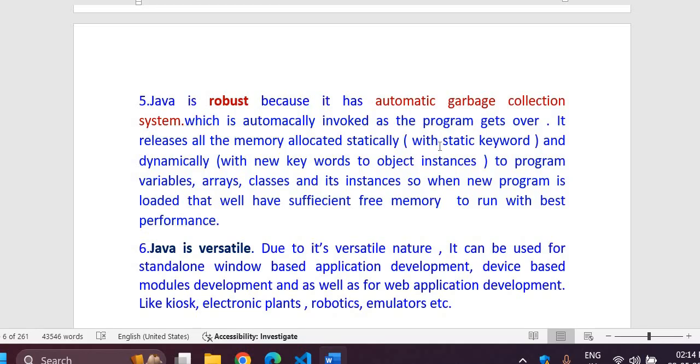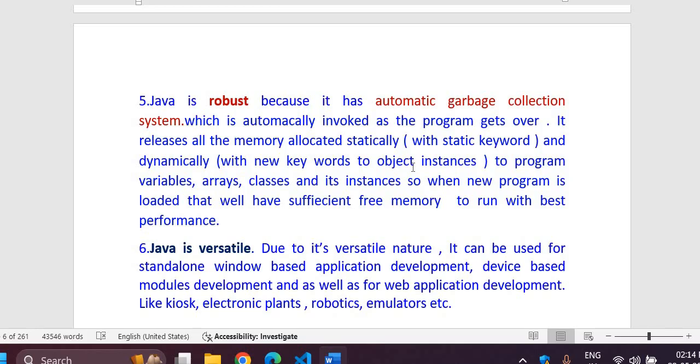So the Java system is all the time ready to run your program with robustness and availability of memory. I mean your program can run without any hitch, because it will be a fresh environment for running your program.